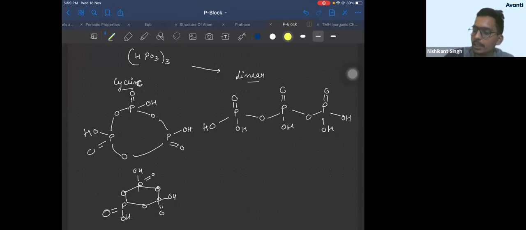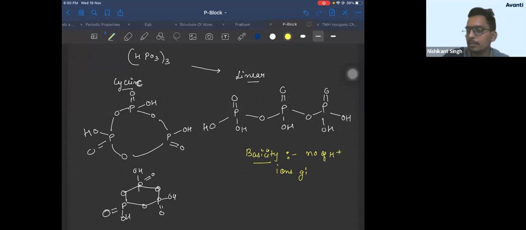What do you mean by basicity of an acid? Basicity of an acid is the number of H plus ions given by the acid. So always remember, the hydrogen bonded to oxygen is ionizable.